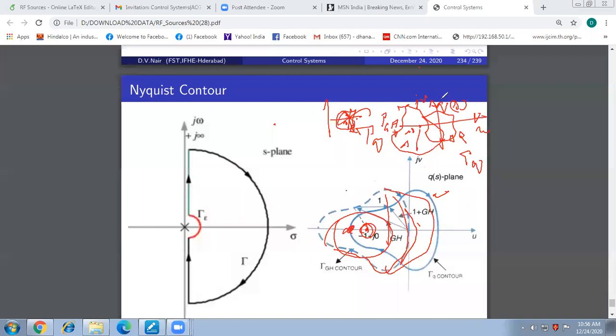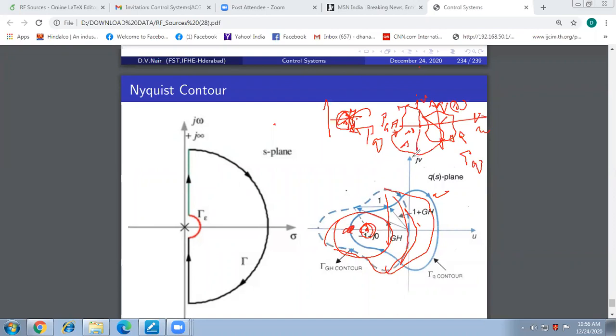How it is passing through the origin, we don't care when it is the gamma GH contour. When it is the gamma Q contour, how it is passing through the point -1, we don't care. Our whole attention is only about encirclement of 2 points. If it is gamma Q, the origin of QS. If it is gamma GH, it is -1 plus J0, because this contour I am drawing with the origin as center.